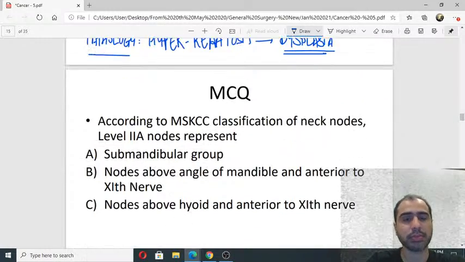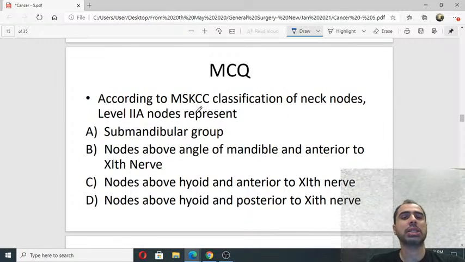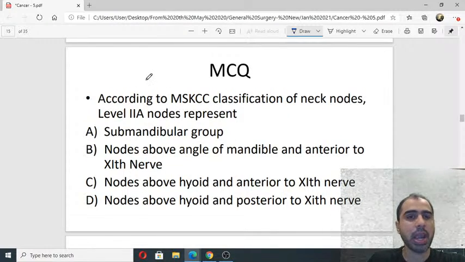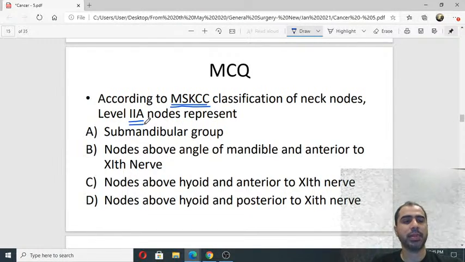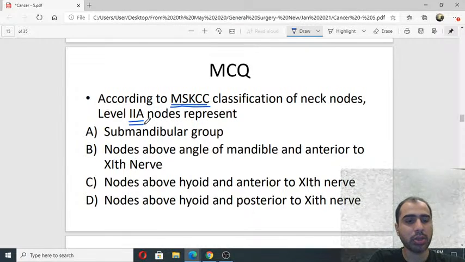Now the spread of tumors, and the MSKCC level of nodes. What does level 2A node represent? ये तो बहुत ही important है, ये तो सारे एग्जाम में पूछते हैं. What does level 2A in MSKCC represent? Neck nodes.